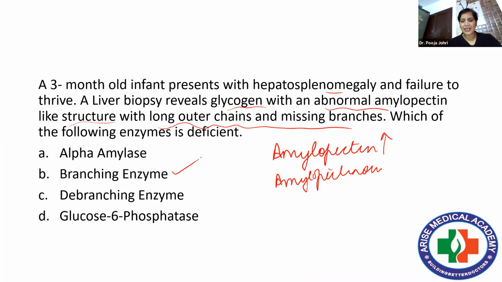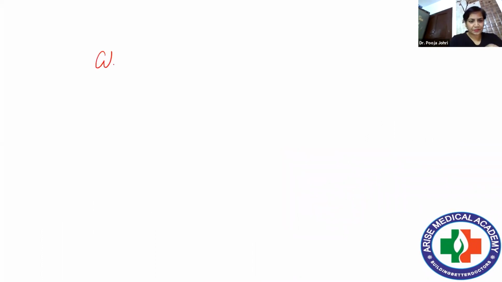Basically what happens is, if we study glycogenesis, in glycogenesis we say the activated glucose with the help of branching enzyme, because amylopectin is being produced. Right? So it is this. And these we have already seen, I'll show you this. See, glycogenolysis is there.